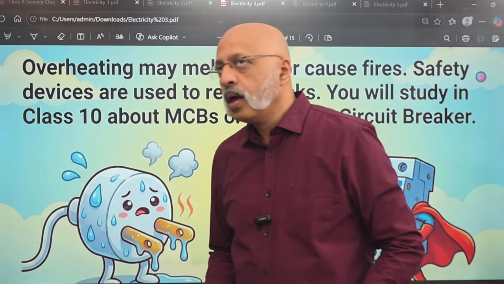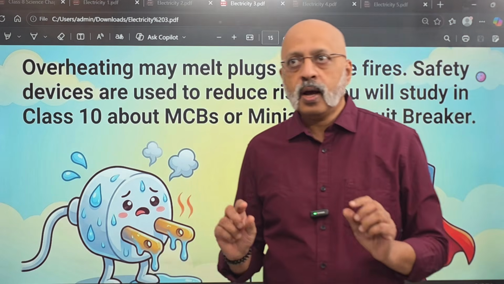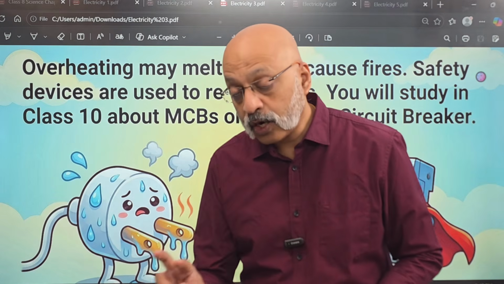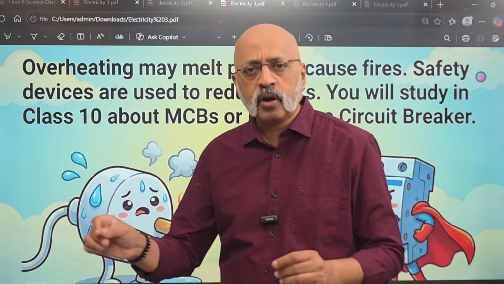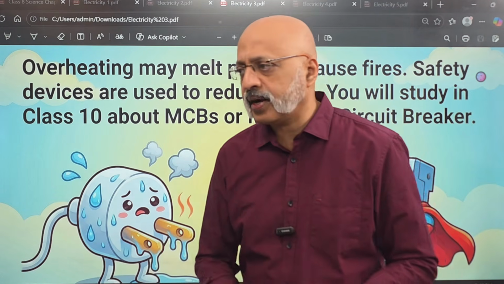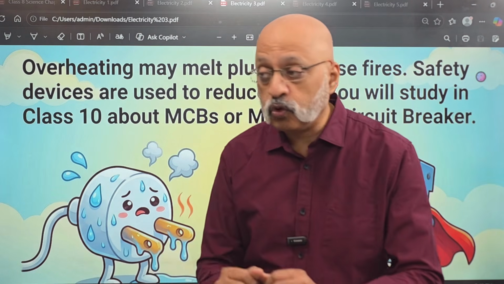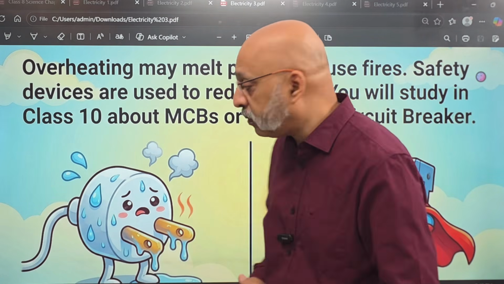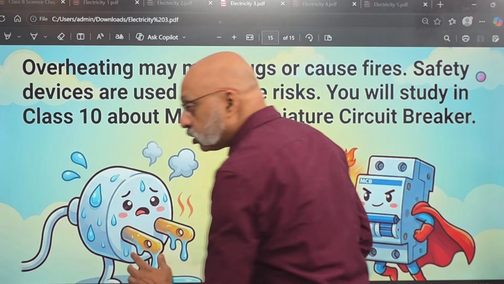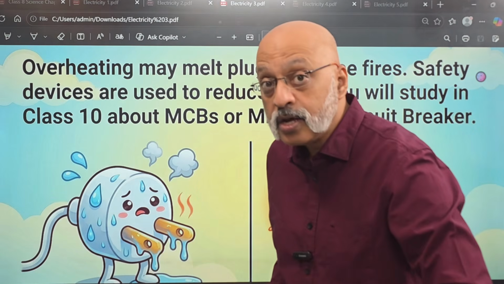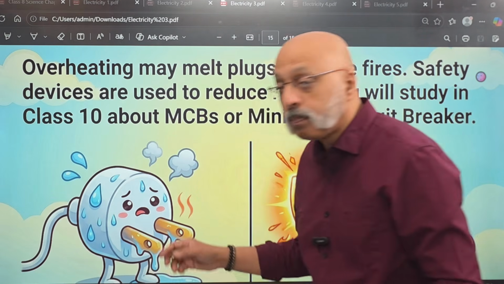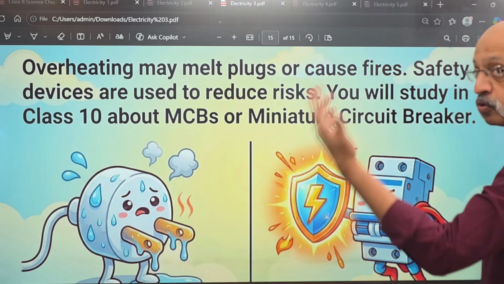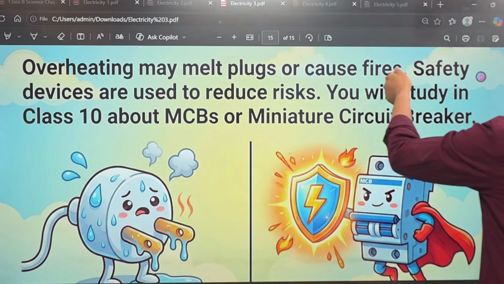For example, I found in one of my parents' rooms, the 15 amps switch was not there, so we could not connect it to the air conditioner. It had only a 5 amps switch, which is used for electrical iron and toaster, etc. You cannot use it for a microwave, you cannot use it for an air conditioner. But by chance, if I insist and plug it in, what will happen is that the wires will not have the strength to take so much current. So the entire plug can completely melt and it can lead to a short circuit also. Overheating may melt plugs or cause fires.